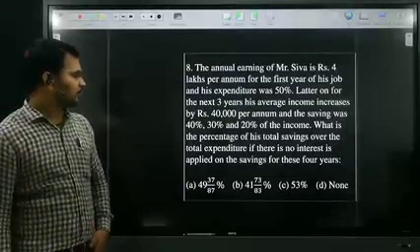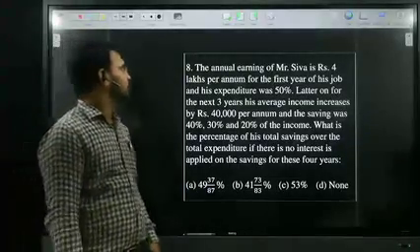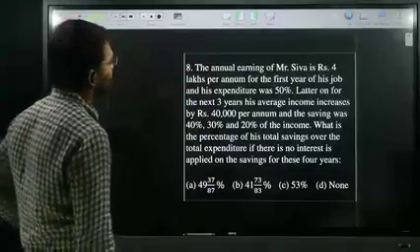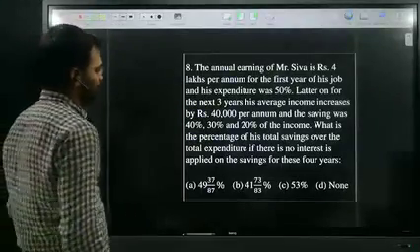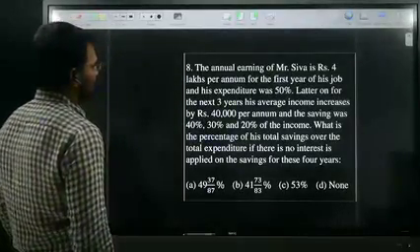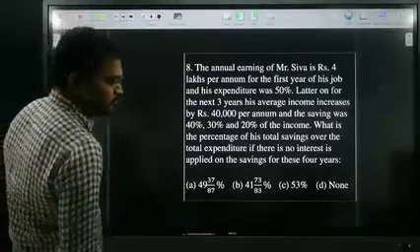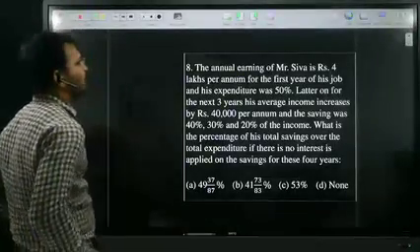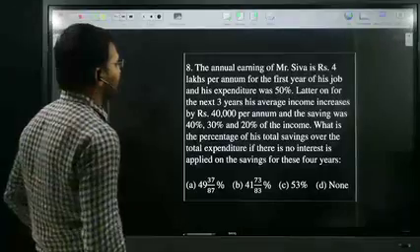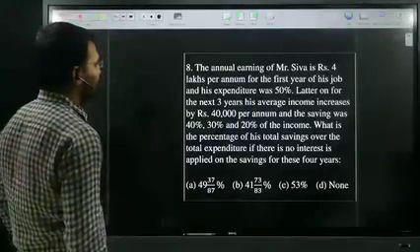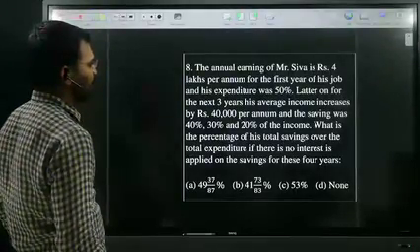Read the next question. The annual earnings of Mr. Siva are 4 lakhs per annum for the first year of his job, and his expenditure was 50%.